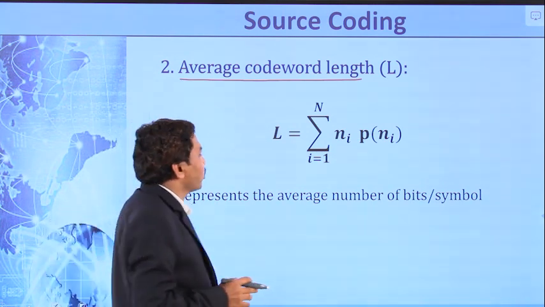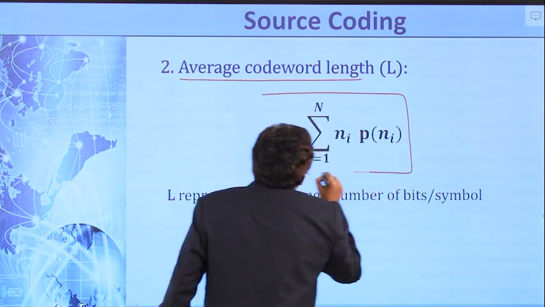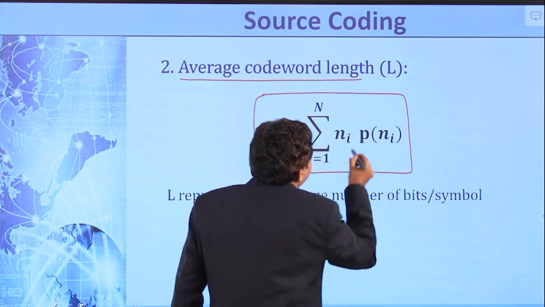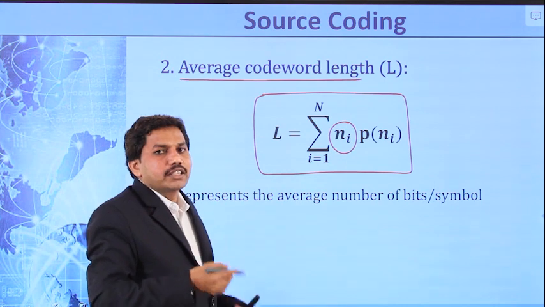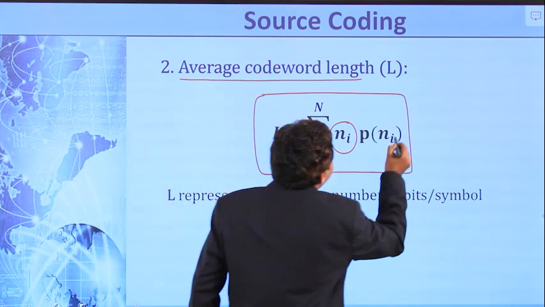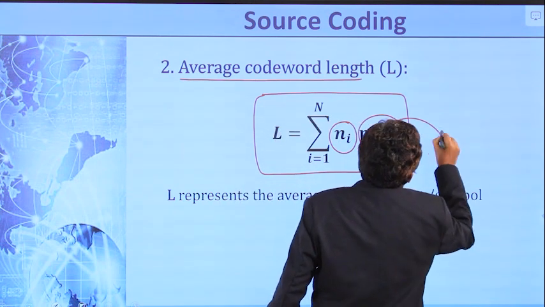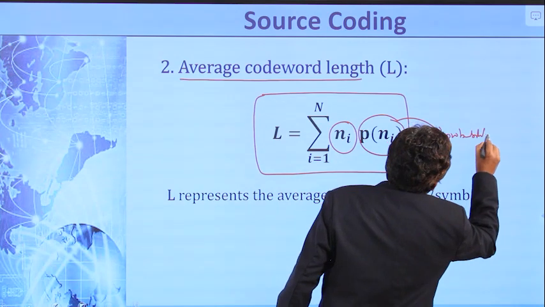Mathematically it can be represented as L equal to sigma i equal to 1 to n, ni into p of ni. Here ni means the number of bits present in a code word, which is called the length of the code word, multiplied by p of ni, the probability of that particular message.